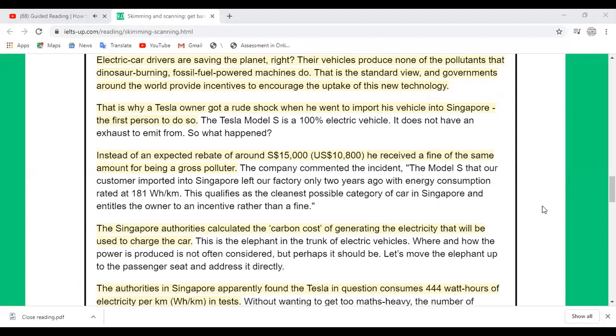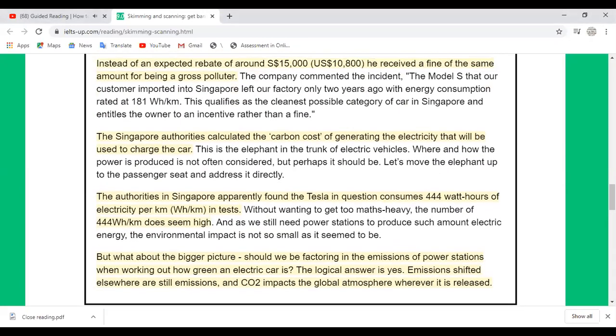Done with paragraph 1? Okay, only read the highlighted area, nothing more than that. Okay, you have 2 more minutes. Be quick.